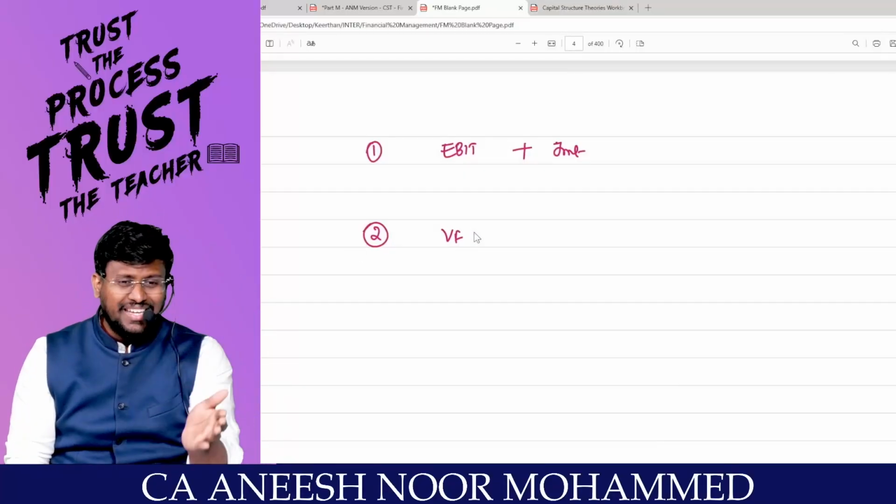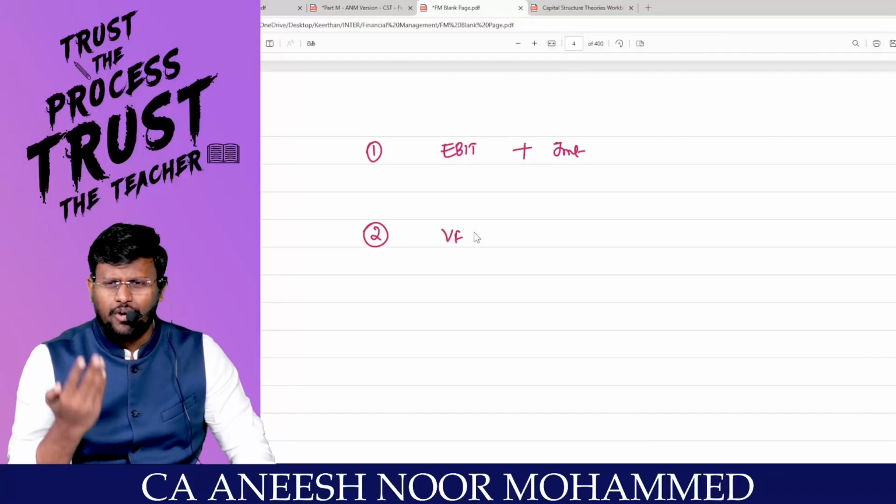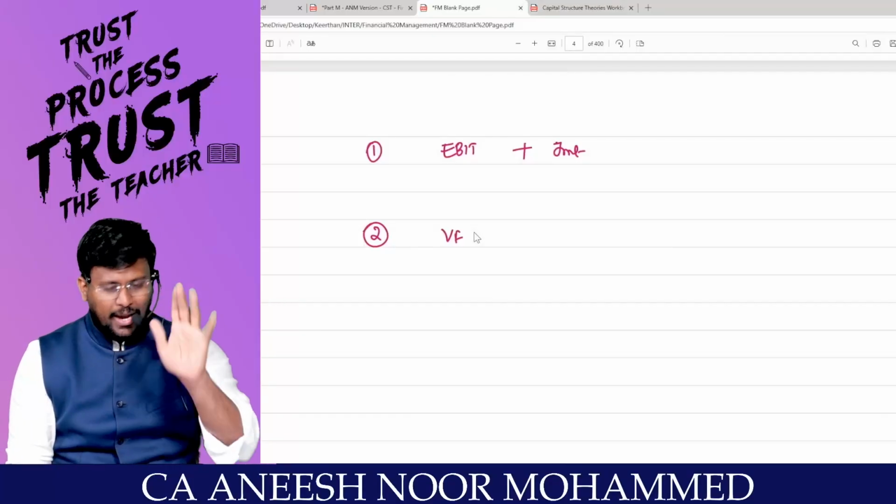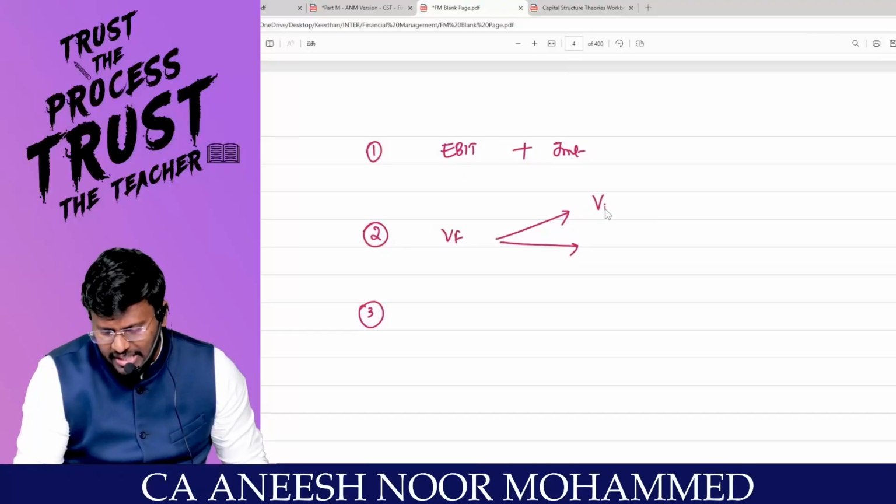Sir, it should not be like market value of equity plus market value of debt. Anyway, the value of the firm will not change. So first find out the value of the firm. Inside this value of the firm, two components are there: one is value of debt and the other is value of equity.